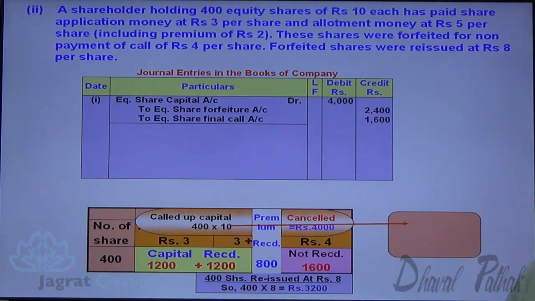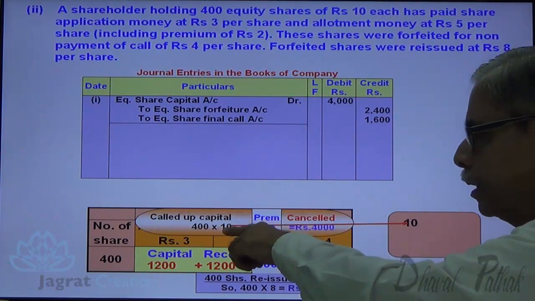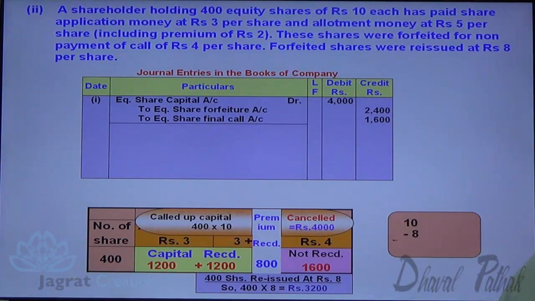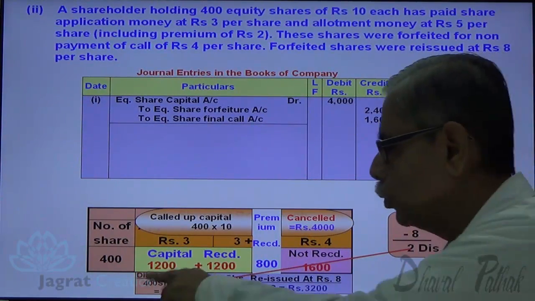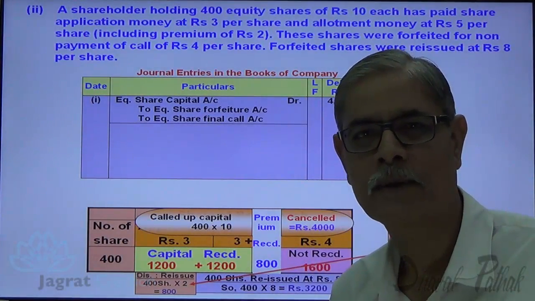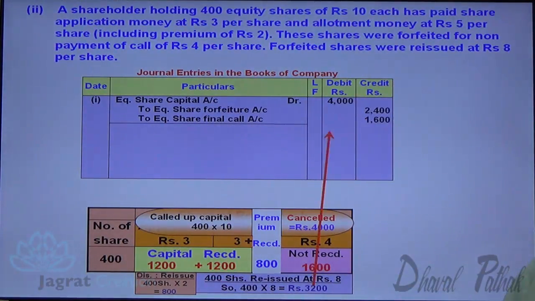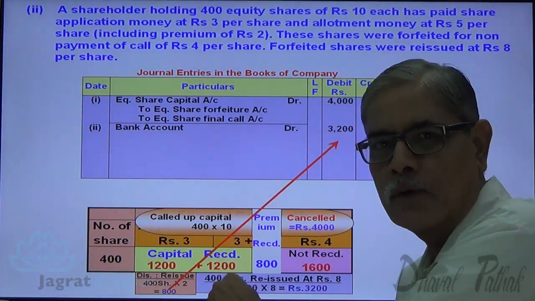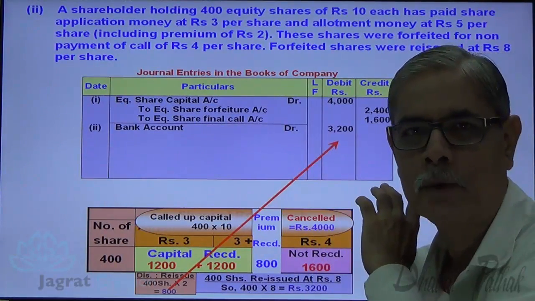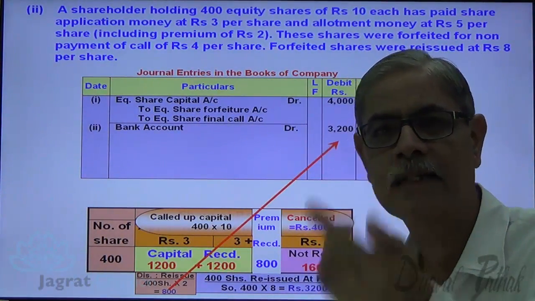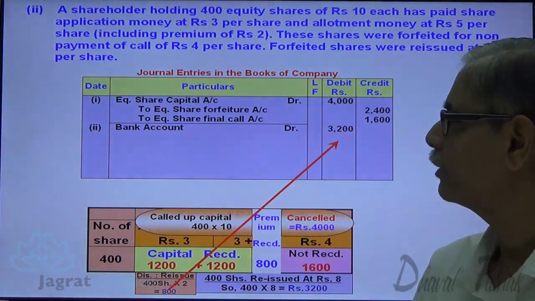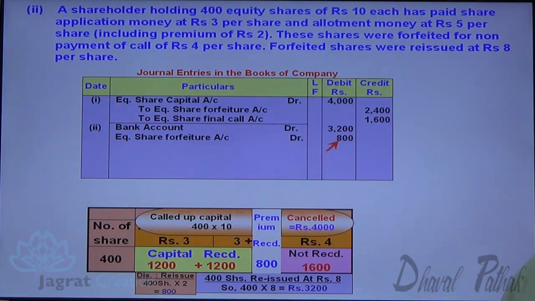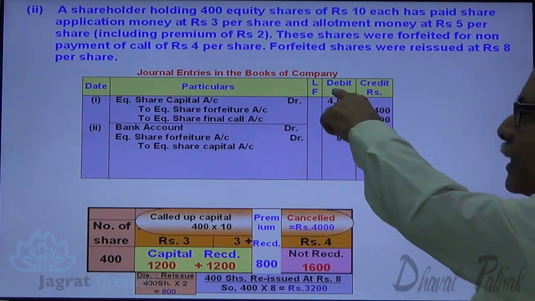Now bank account debit 3,200. 10 minus 8, 2 is the reissue discount. On 400 shares at 2 rupees, 800 is the reissue discount as I explained. Now entry: bank account debit with the amount received. This concession granted from this income is known as forfeiture income. That has been credited to forfeiture account. From that income, concession is granted, discount is granted, that is known as reissue discount. So share forfeiture account debit 800 to equity share capital account credit. The capital that was cancelled now gets credited.